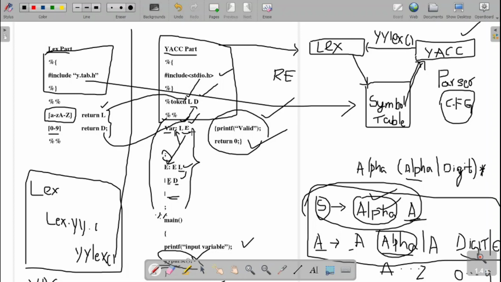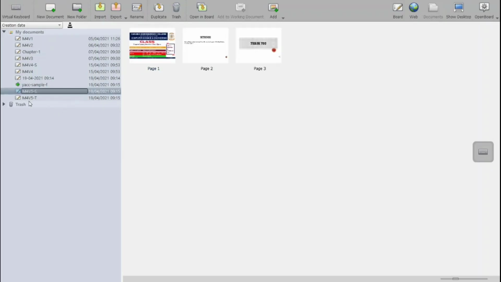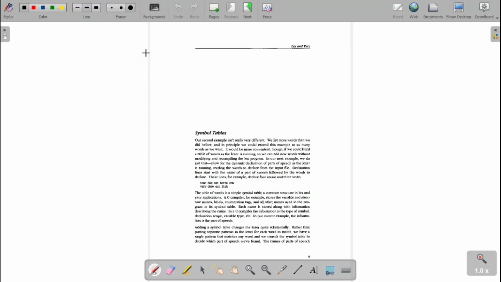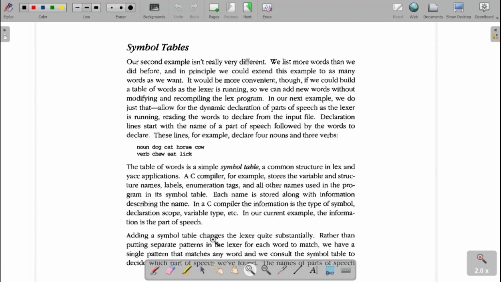Fine. Now let us go with the textbook example that has been given. It is a simple example for the variable. First comes the concept of a symbol table. As I told earlier, in this symbol table we are going for word recognizing.